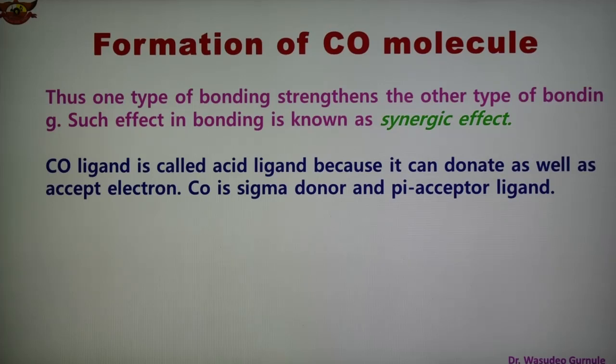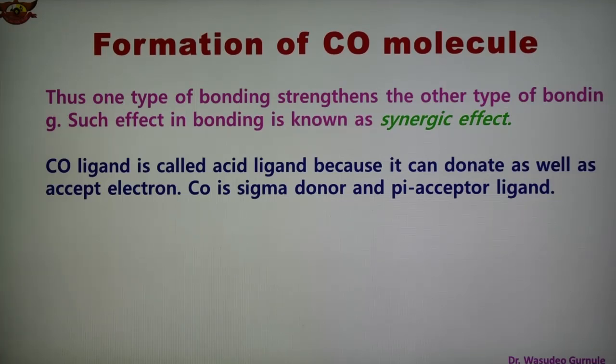Therefore we can say that one type of bonding strengthens the other type of bonding. Such an effect in the bonding is also known as the synergic effect. That is, the sigma bond is stronger as compared to the pi bonding because the double bond is shorter and weak, and because of that the sigma bonding formed is stronger. So one type of bonding strengthens the other type, and such an effect is known as the synergic effect.